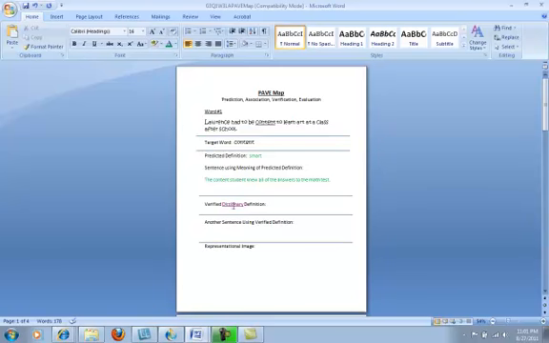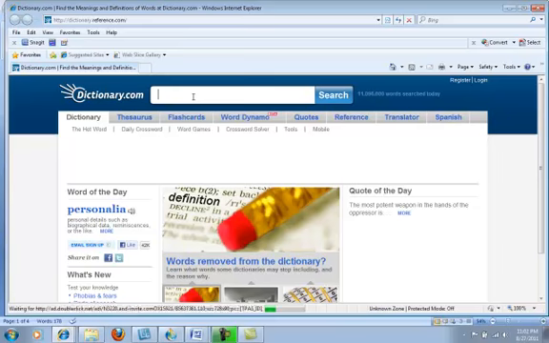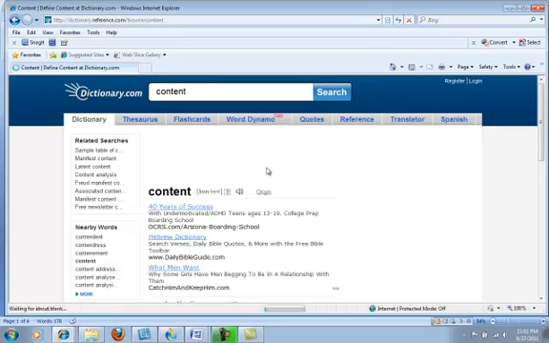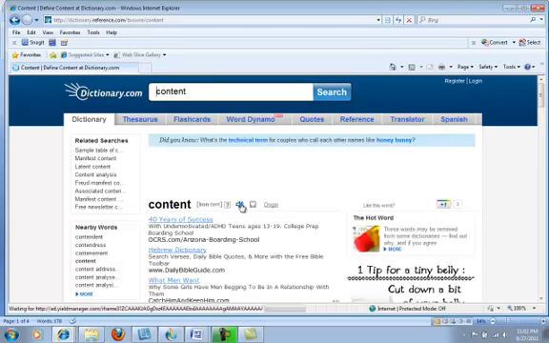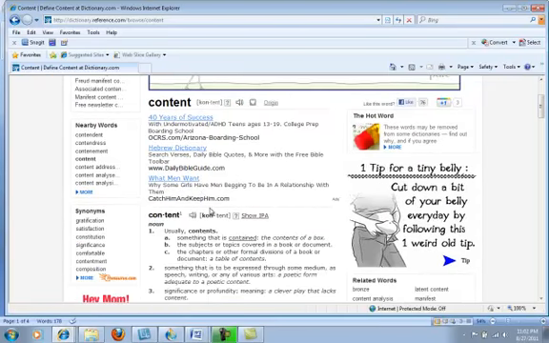That's the verification step. Now, if you see the word dictionary, it's purple because it's a hyperlink. You can hold Control and click the word dictionary, and dictionary.com will appear. I'm going to type in the word and search for it. Now let me listen and see if this is the right word. Content. No, content isn't the right word.